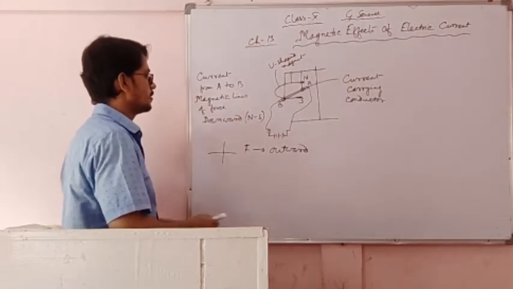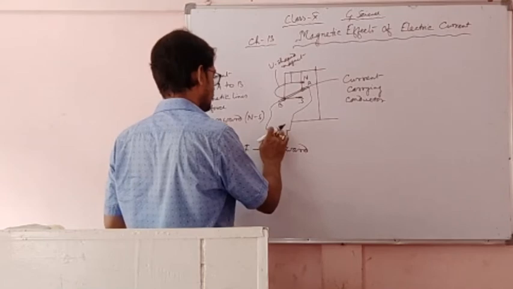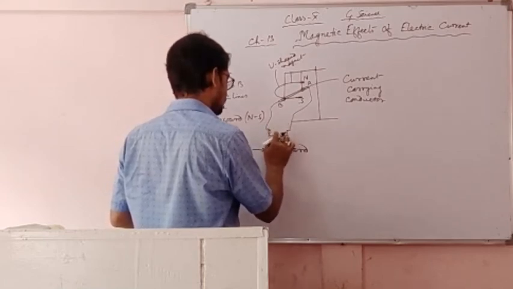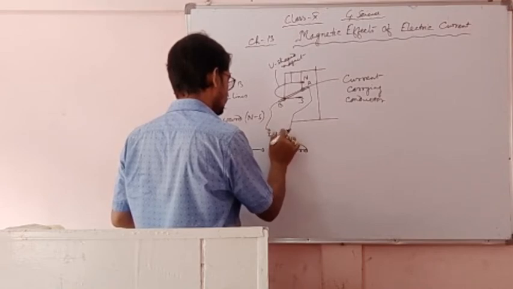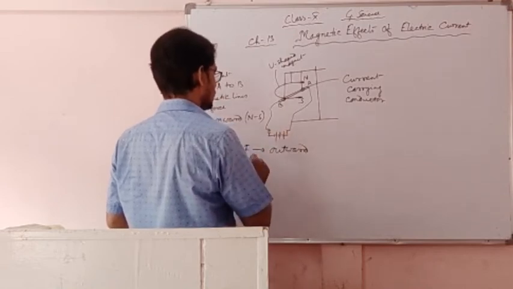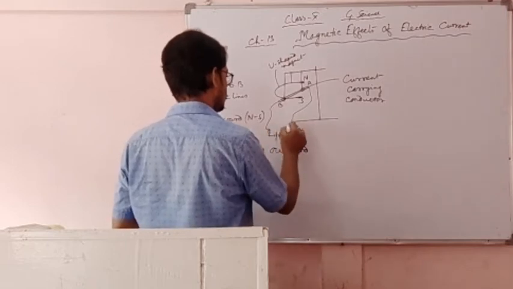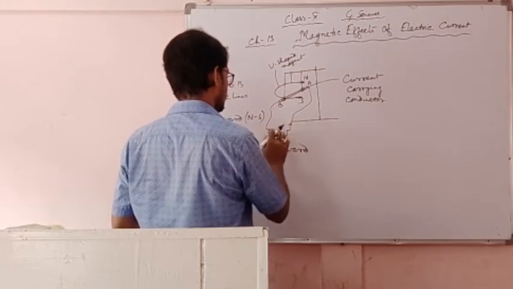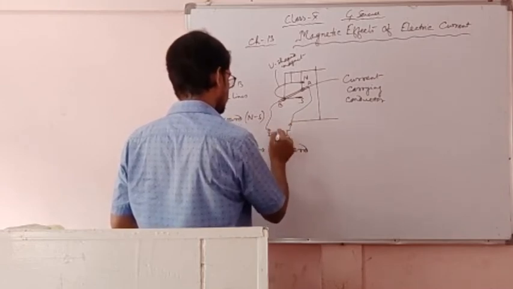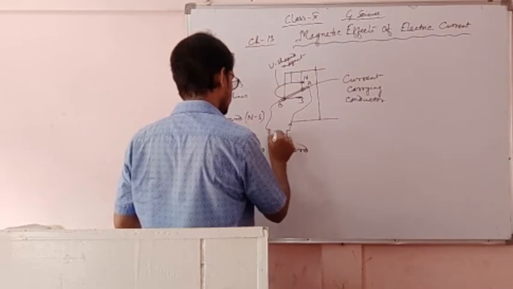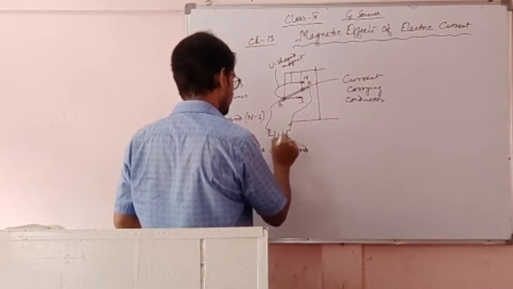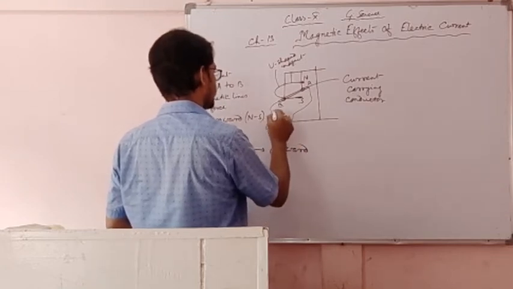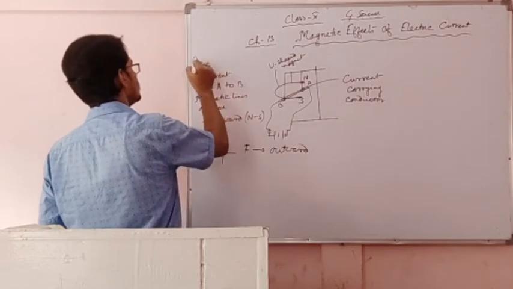Then he changed the ends of the battery. Earlier the current was from A to B, and now it is from B to A. This is the first observation.